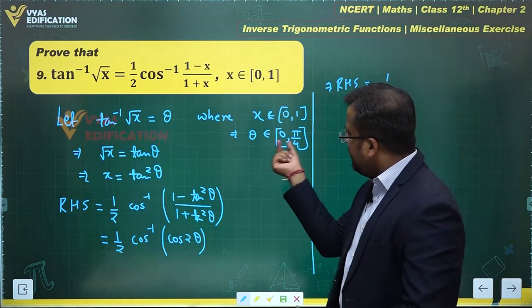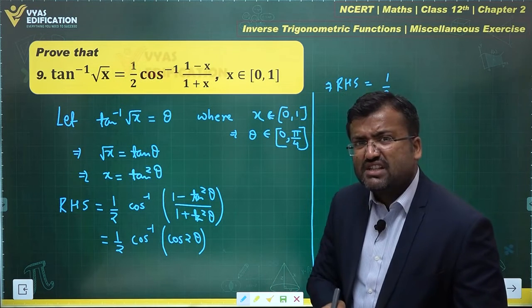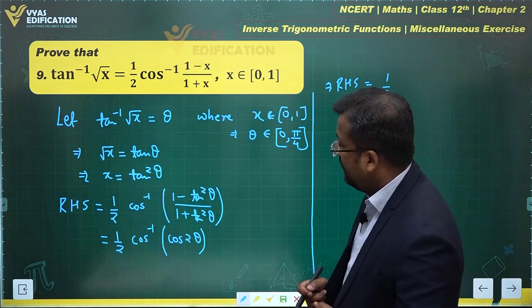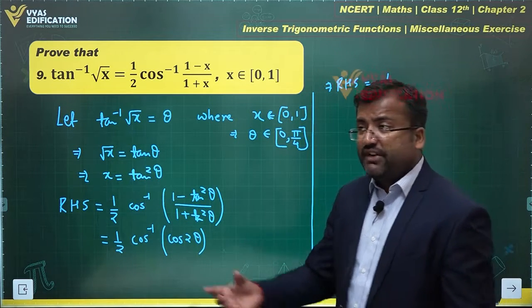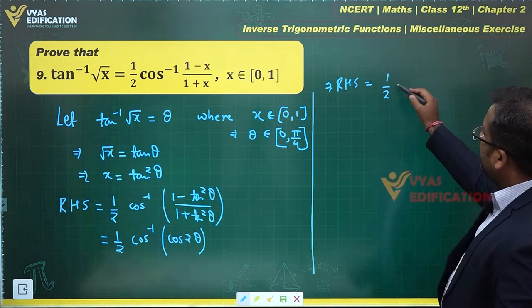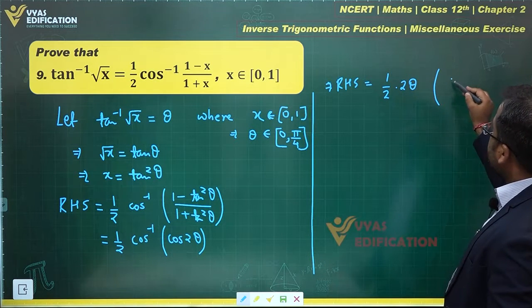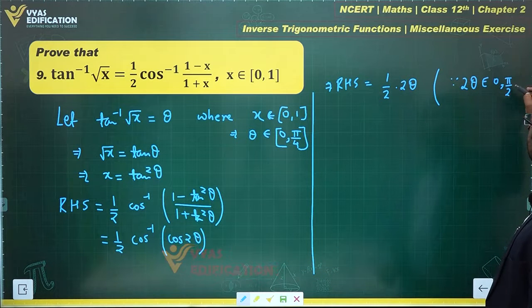If you observe, theta belongs to this interval, then 2 theta belongs to 0, pi by 2, which is the first quadrant. And for cos inverse cos, the output should lie in the first or second quadrant. If it is lying in the first quadrant, it is okay. So this becomes half of 2 theta, since 2 theta belongs to 0 comma pi by 2.